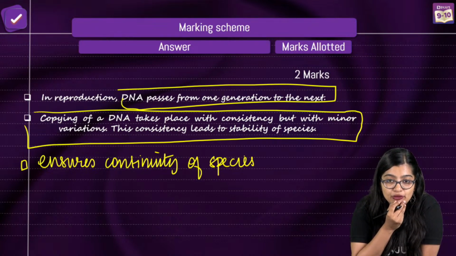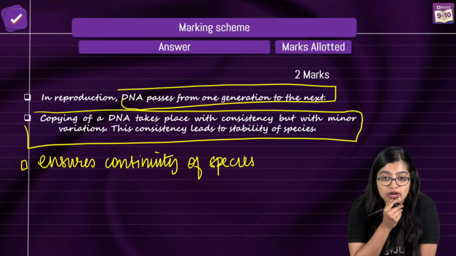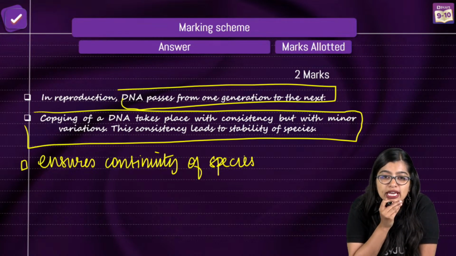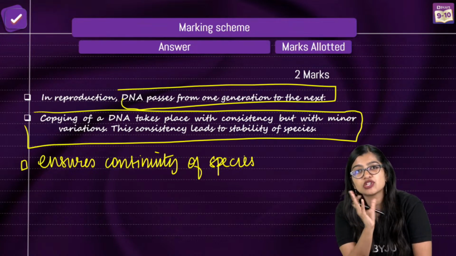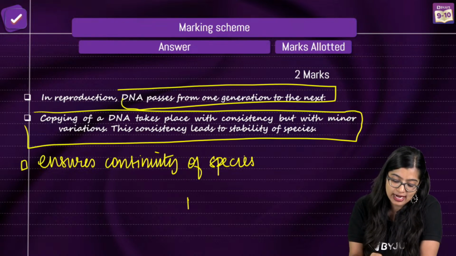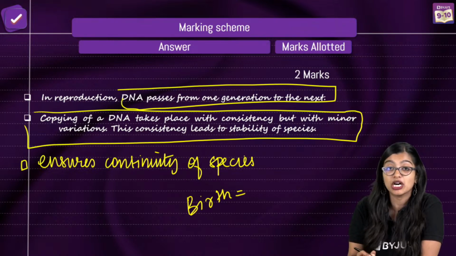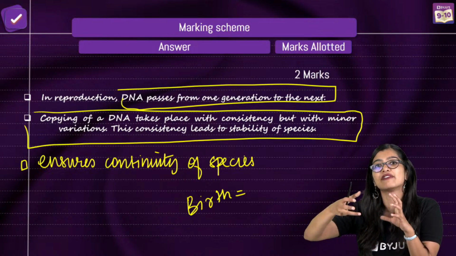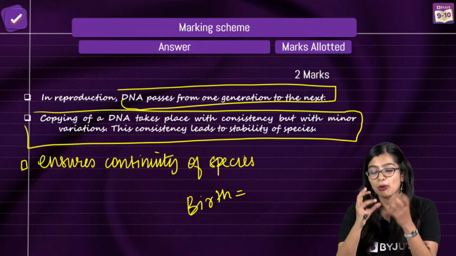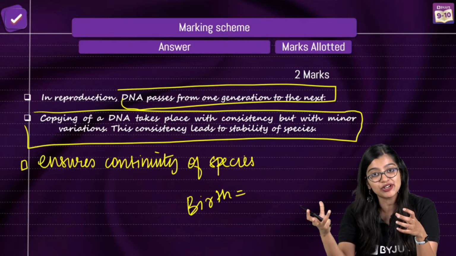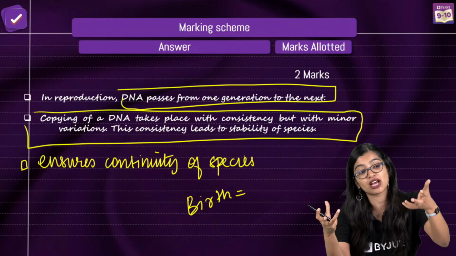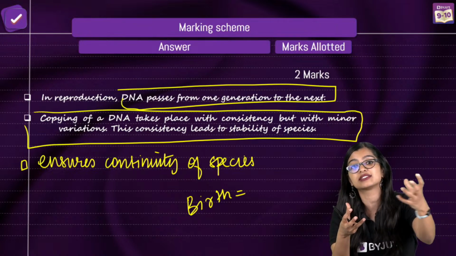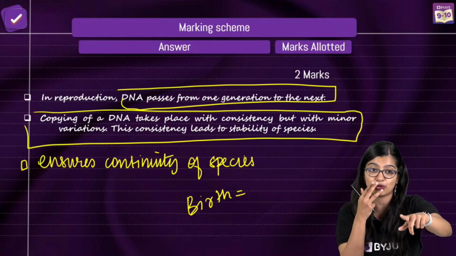Leading to increase in the number of organisms in a species, while some organisms die at the same time, nullifying increasing population. Okay. Don't say nullifying, because it's not always that birth is equal to death, right? It is never that birth is equal to death. Sometimes of late, of course, more number of births will happen. So at any given point, you cannot say birth is equal to death. But what you can say is that death is an inevitable part of life. That means that reproduction ensures that if an organism dies, there's another organism to continue the species. So that is something you'll have to write, okay?